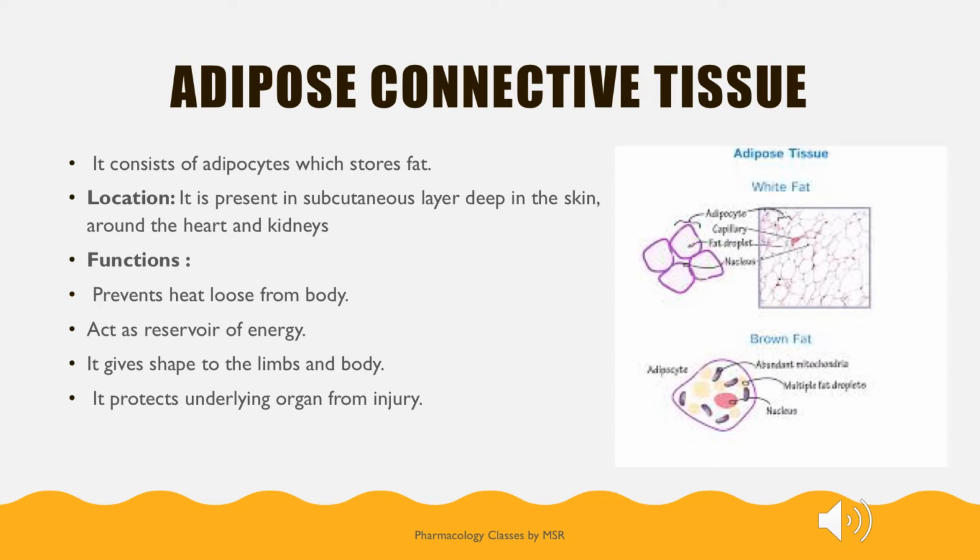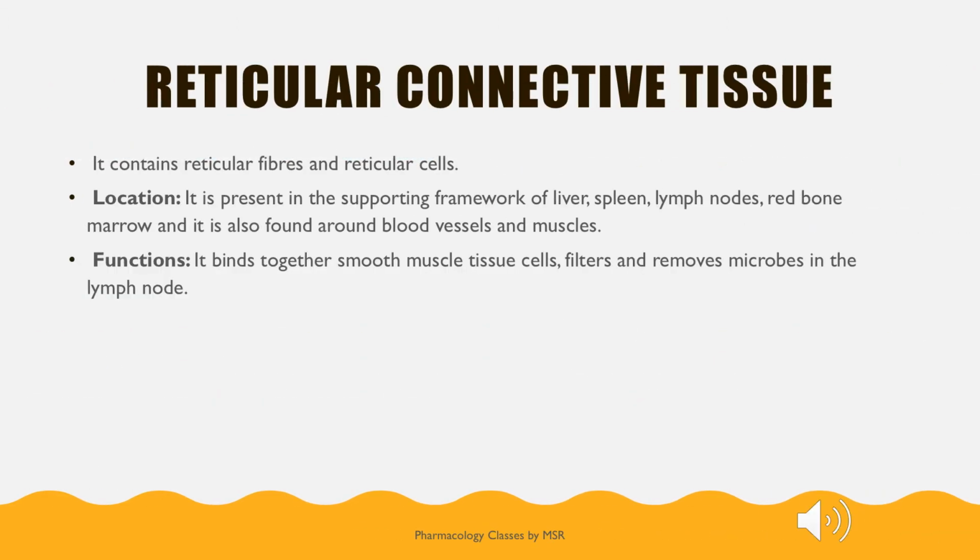Fat can be white fat or brown fat. Coming to the functions, it helps to prevent heat loss from the body. It acts as a reservoir of energy. It gives proper shape to the limbs and our body. And it protects our underlying organs from injury, because they are covered with fat. So fat prevents mechanical injury to those organs.